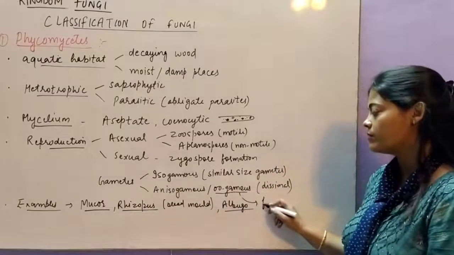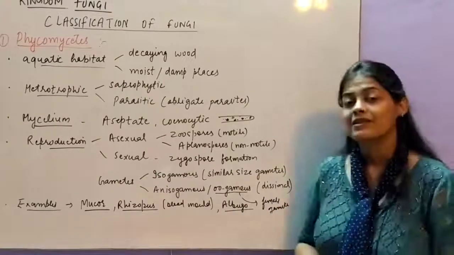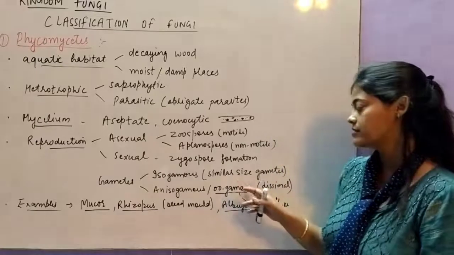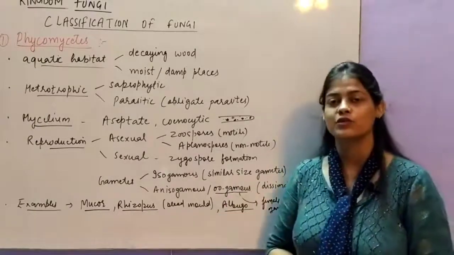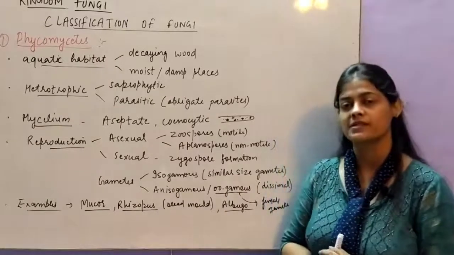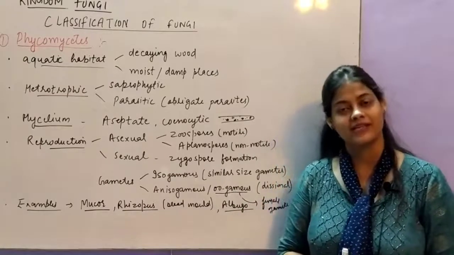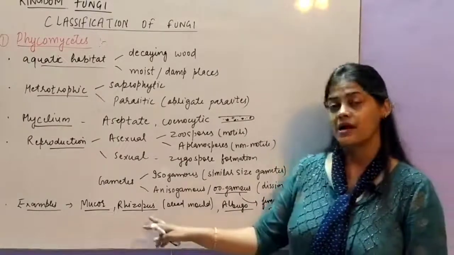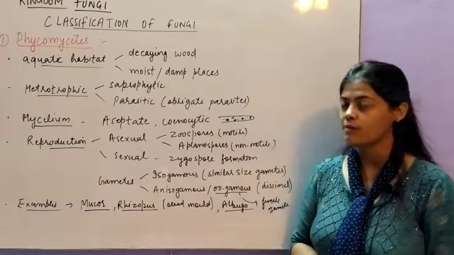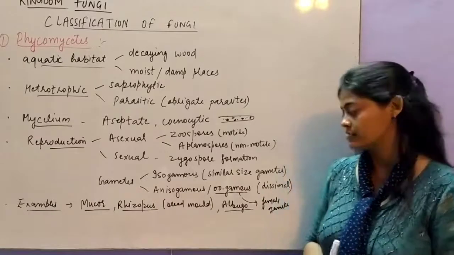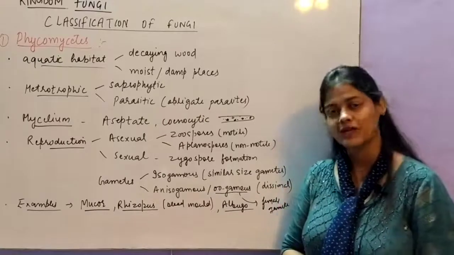Oogamous is generally for the female gamete. So इसमें क्या होगा, जो female gamete होगा that will be bigger in size as compared to the male gamete. तो anisogamous में जो most common condition होती है, that is the oogamous condition, in which the female gamete is always bigger in size than male gamete. Examples are Mucor, Rhizopus, that I have already told you, the most common type, that is bread mold जो bread के ऊपर present होता है, and Albugo. I will show you the pictures of these 3, then you will be more clear.